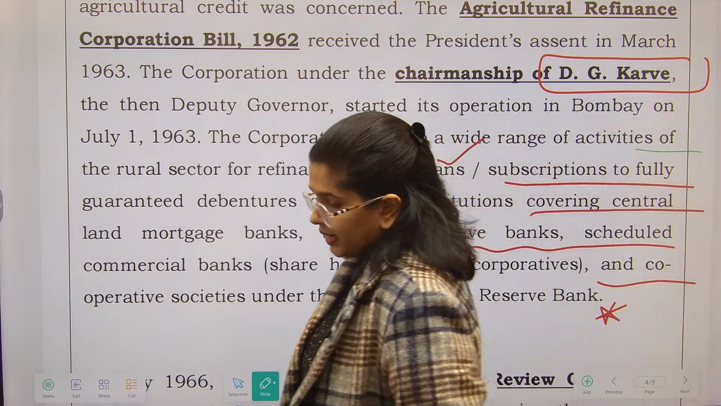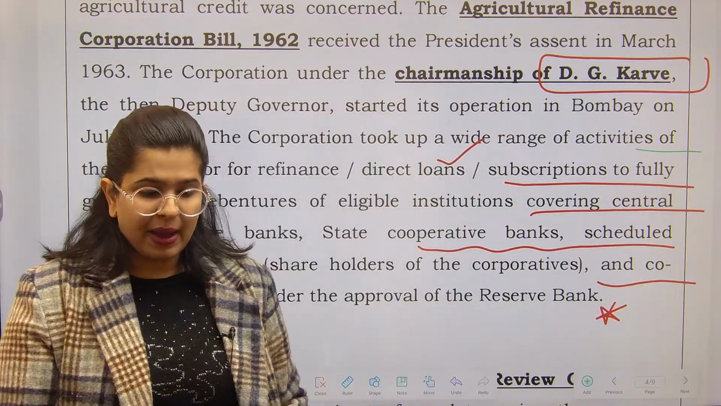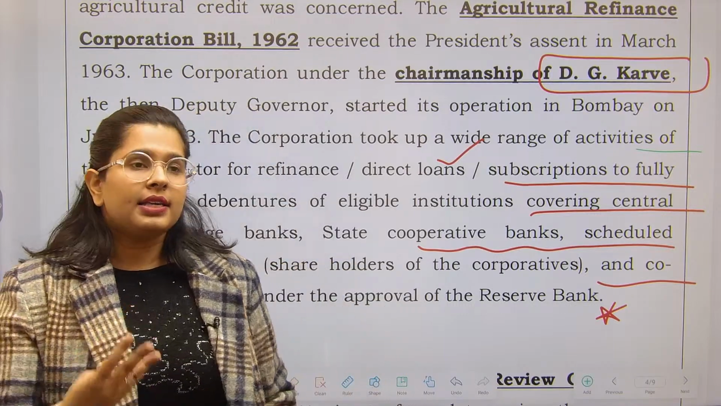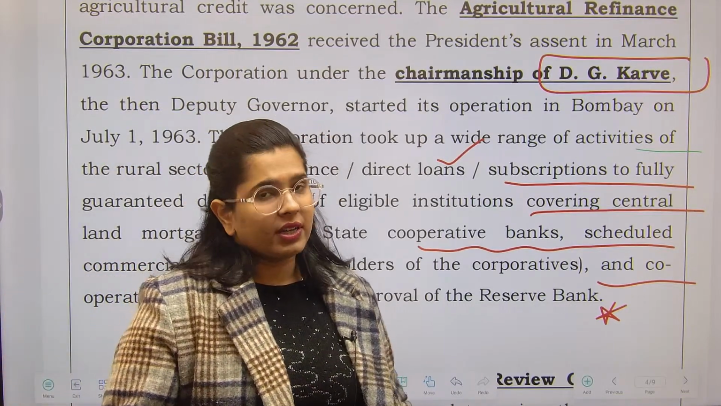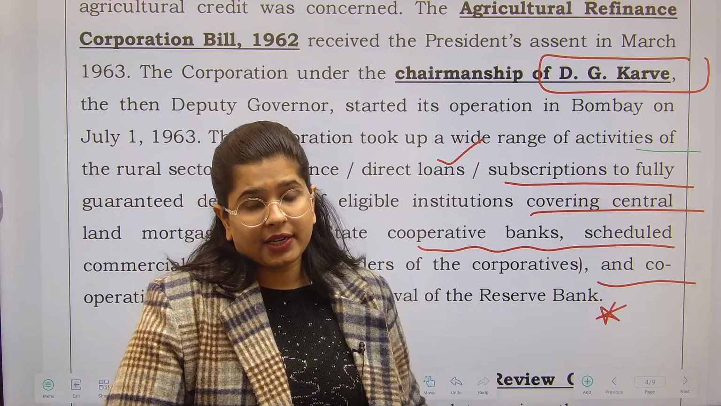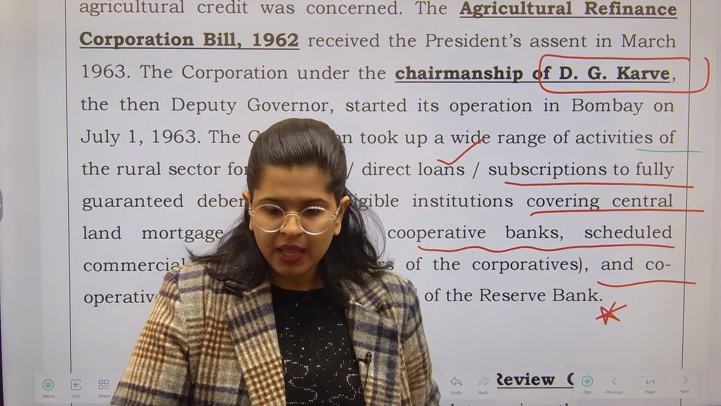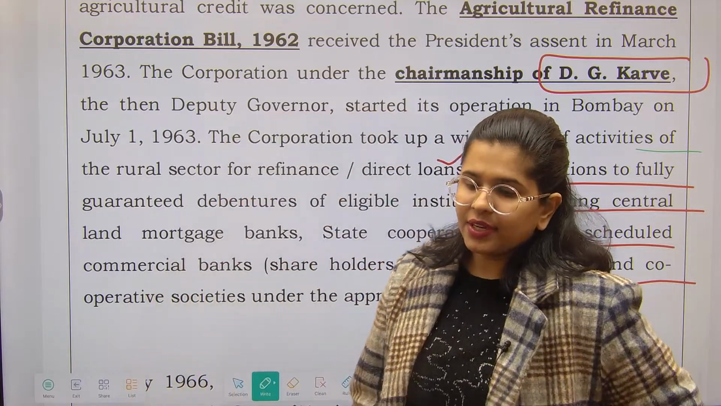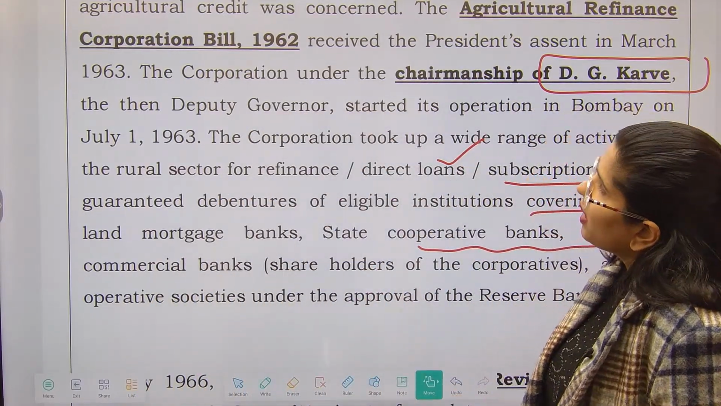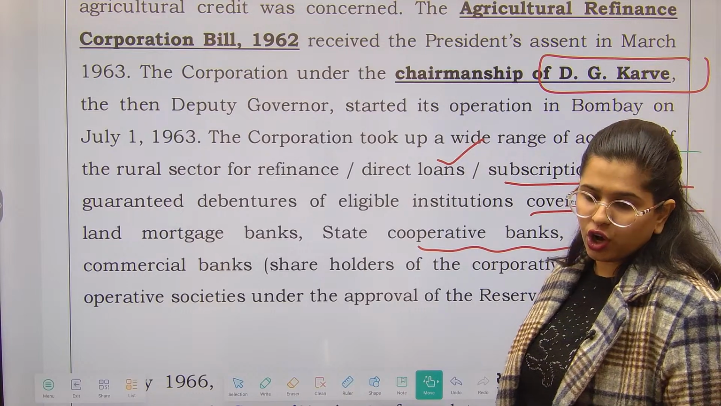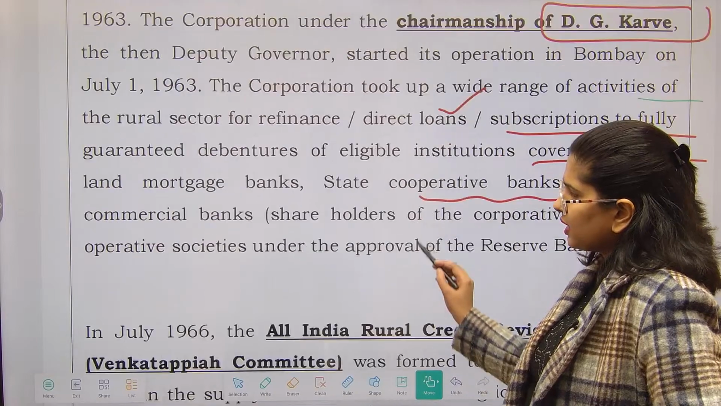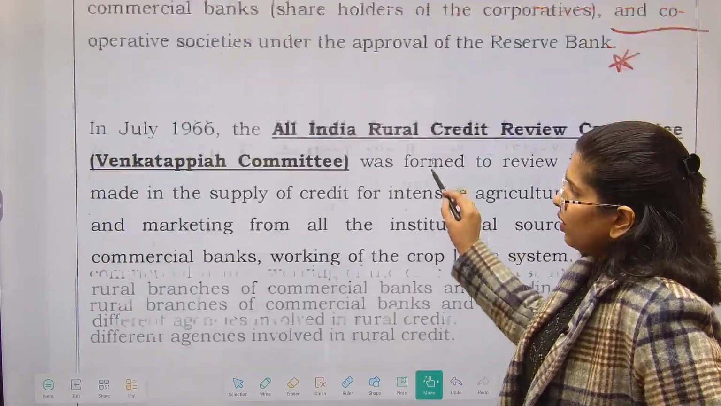So this entity not only refinances. By giving refinance, you are enabling institutions to further provide credit to the rural sector, right? They can give rural sector even more credit. So this was the intention of the Agriculture Refinance Corporation Bill. You have to remember when this corporation was formulated, right? Who was the first chairman? These are the important things that you need to remember.